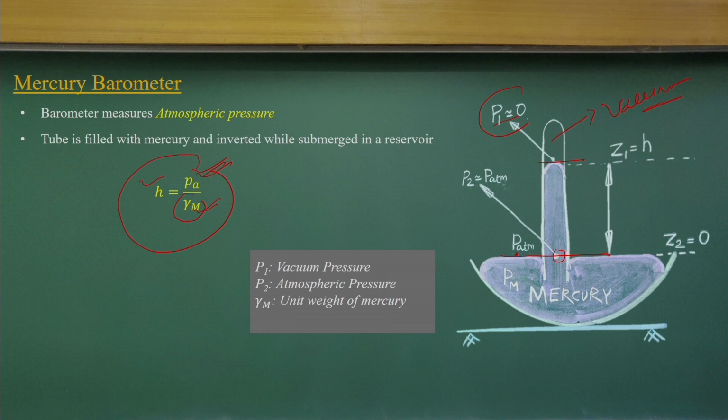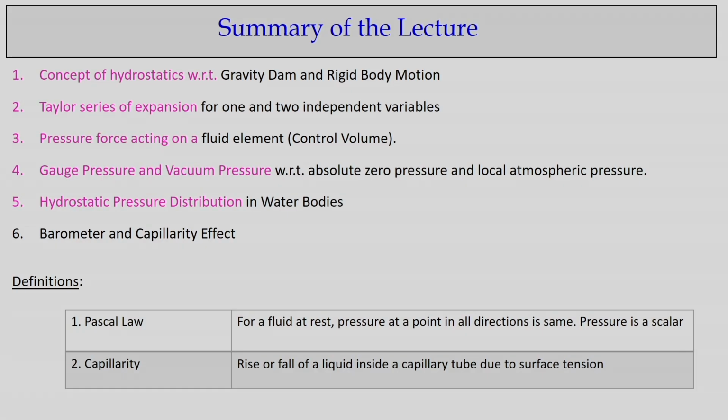With this note, let me summarize today's lecture. We started with the examples of a gravity dam and liquid working as a rigid body motion, which we will discuss much later. Again, I have to highlight that we use Taylor series expressions for approximating any continuous functions like pressure, velocity, density and temperature.